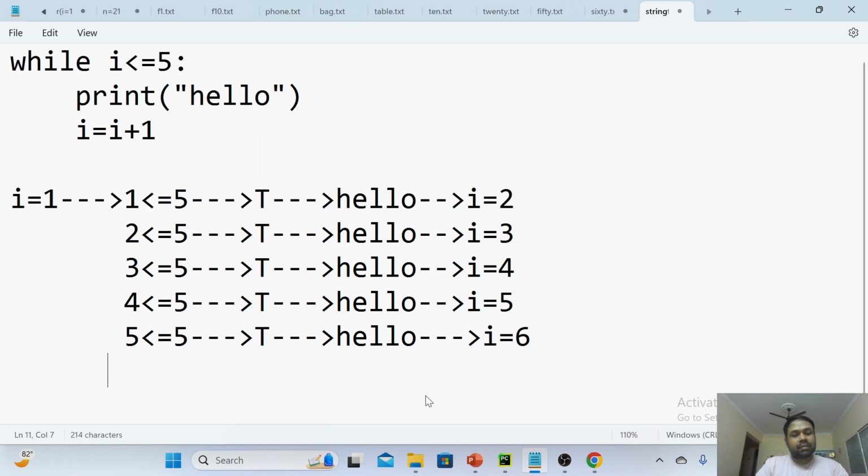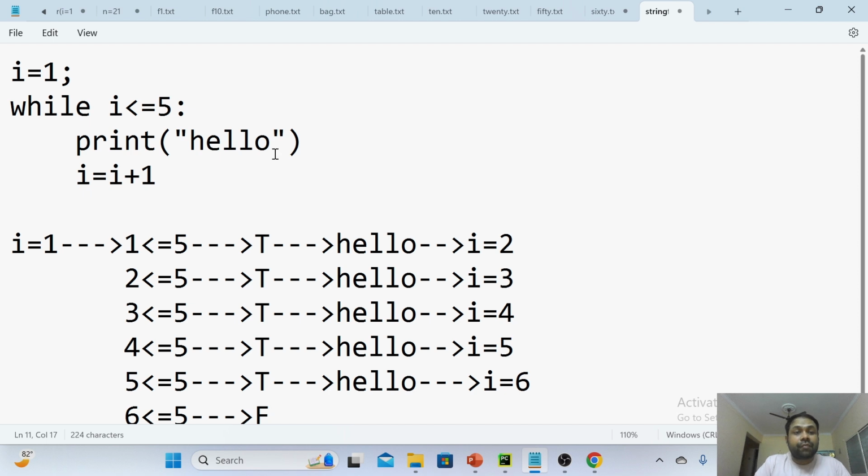After becoming 6, the control flow will be the same. 6 is less than or equal to 5? But this time the condition will fail. As the condition has failed, you are going to stop. Now see how many times you are going to print hello. 5 times you are going to print hello. This while loop will run for how many times? 5 times. Now instead of 5, if I am writing 10, the flow will go further, up to 10. I less than or equal to 10, up to 10 it will go.